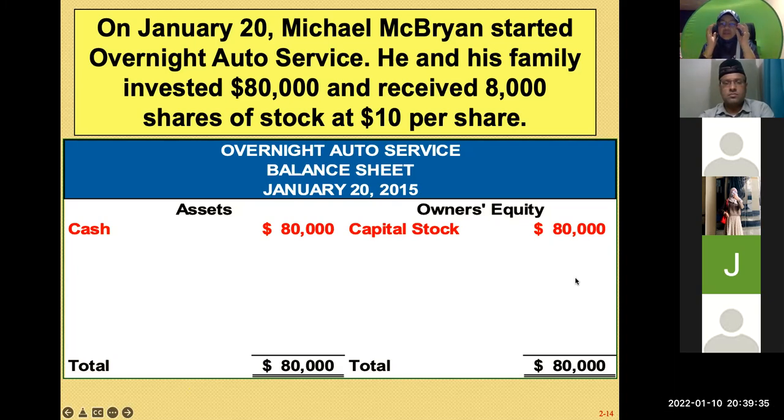So when I say that McBrien put 80,000 into the company, what they put in is the money. In return for that 80,000 cash, McBrien received shares in the company. How much is the shares? You receive 8,000 shares, and each share is $10. So 8,000 times $10 is 80,000. That 80,000 is what we call capital stock.